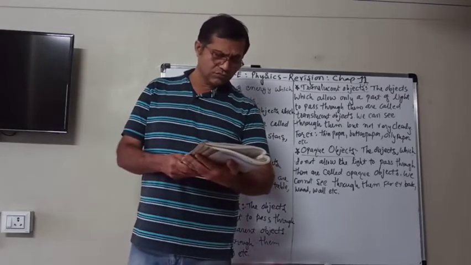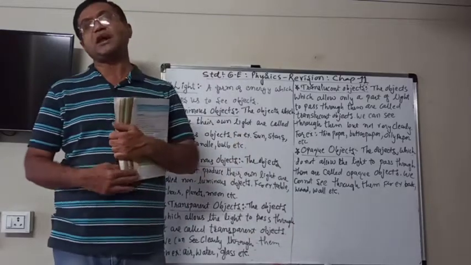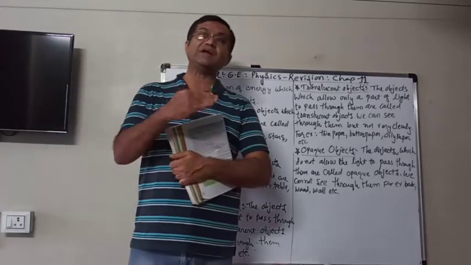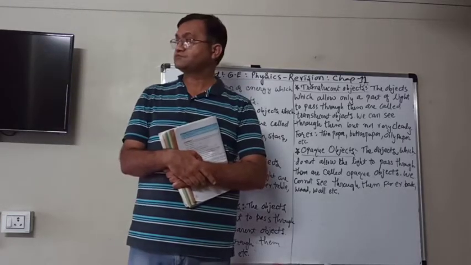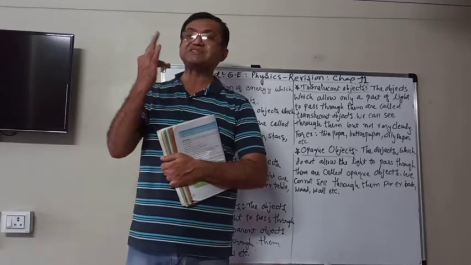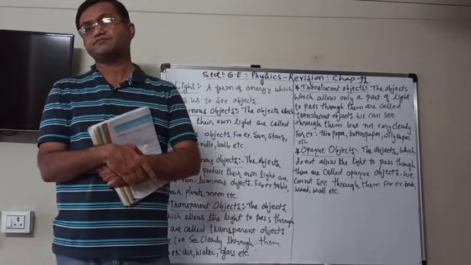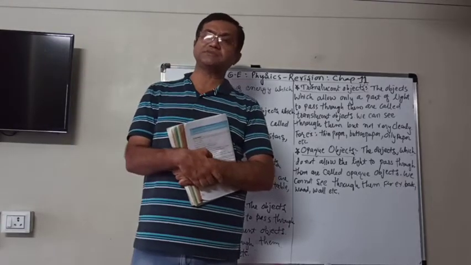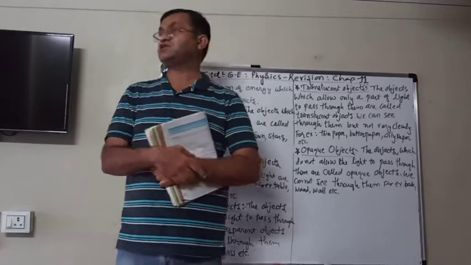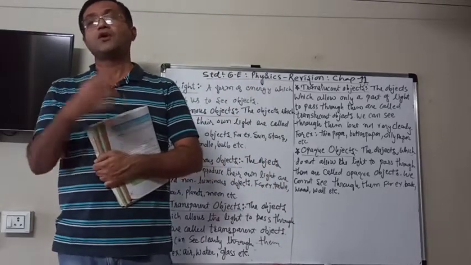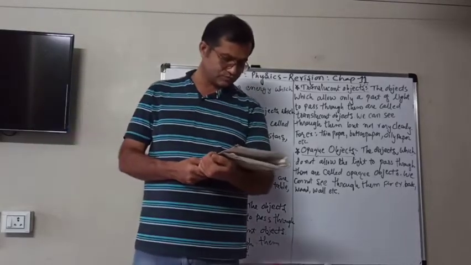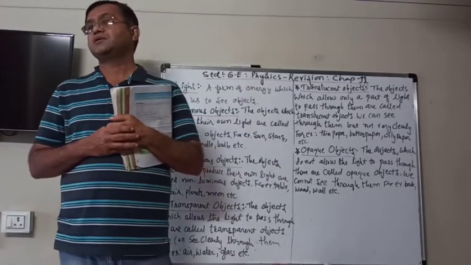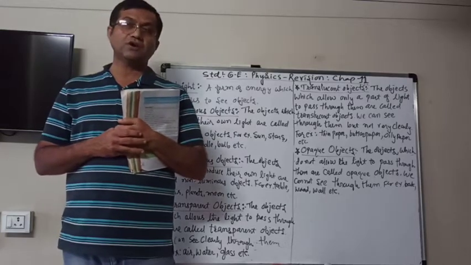Now, the objects around us, on the basis of the light that passes through them, we can divide into three different categories: transparent objects, translucent objects, and opaque objects, that you learn in the chapter of grouping.